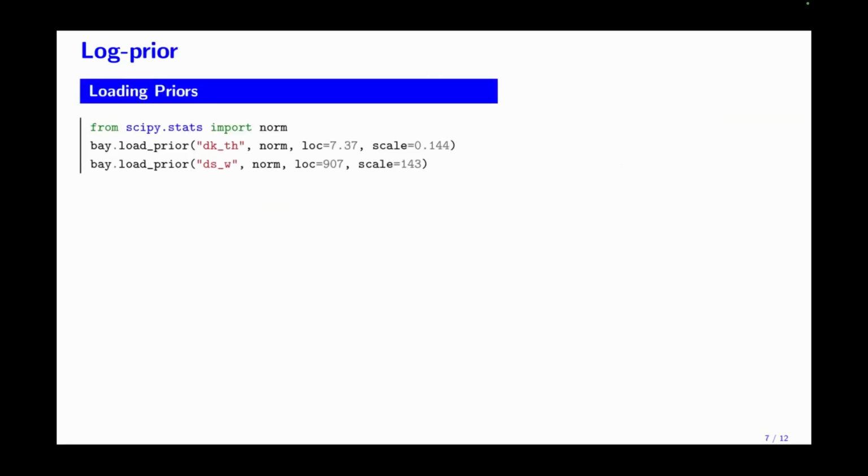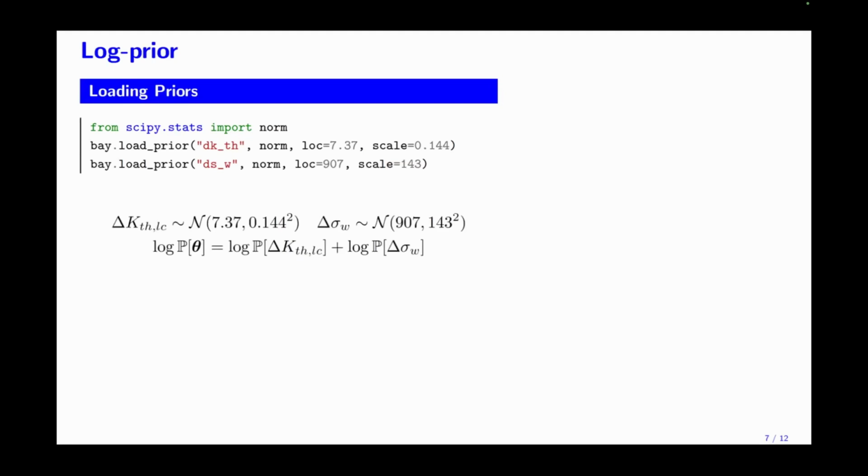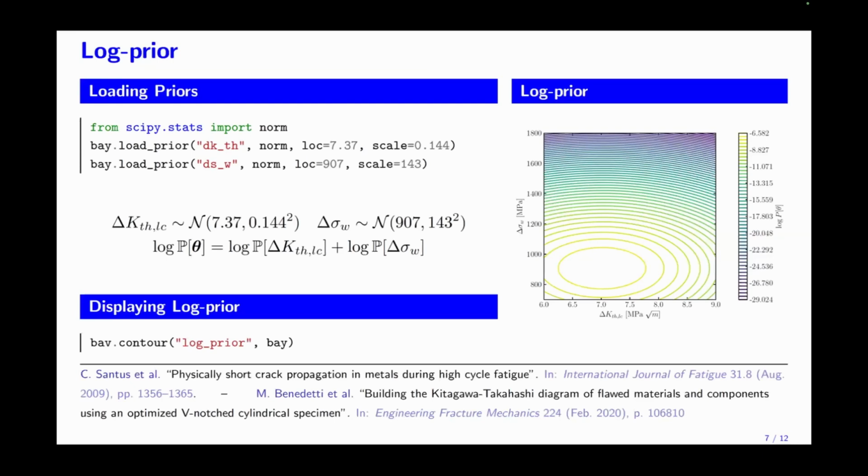These 3 lines of code instantiate a Gaussian prior for both parameters and combine them as independent distributions. As before, we can show the resulting distribution, which was shaped according to these references. That's how we inject prior knowledge into the training stage, and that is more evident here.